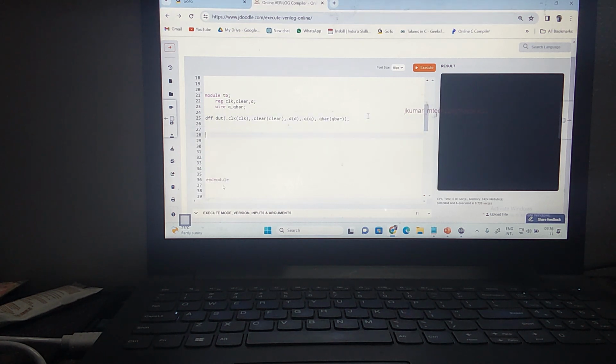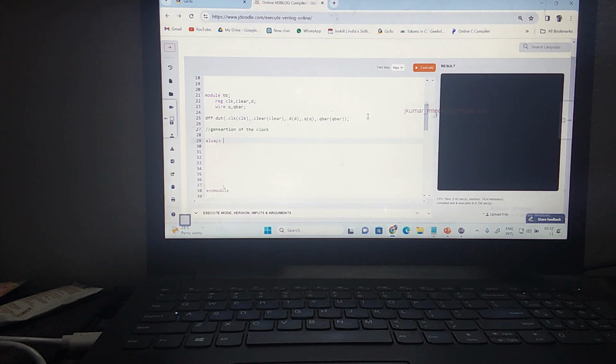Now what do I need to do? Declaration. So first we need to generate the clock, right? How to generate the clock? What are the different ways you can generate the clock? You can generate the clock using forever inside the initial block. Forever loop is nothing but an infinite loop. It keeps continuing. Or you can use the always block. The always block is also continuous execution, whereas initial begin is one-time execution. Your always block will be continuous like a loop. So I'll be using an always block for generation of the clock.